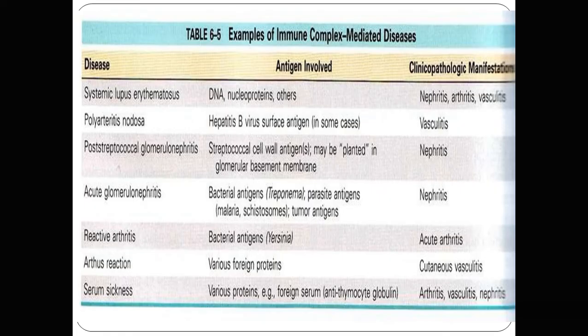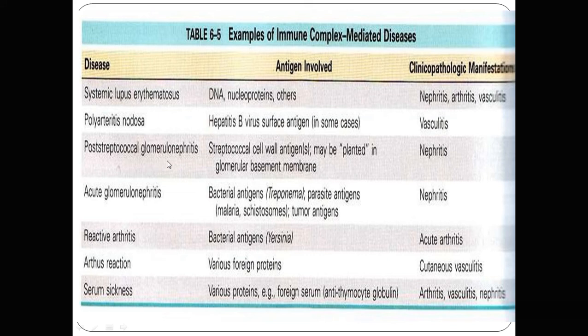So these are examples of various immune complex diseases. SLE, systemic lupus erythematosus: the antigen involved is the intrinsic or endogenous DNA antigen, leading to clinico-pathological manifestations in the kidney, joint and blood vessel: nephritis, arthritis and vasculitis. Another important disease is polyarteritis nodosa, PAN. Here the antigen involved is the hepatitis B virus antigen, which leads to vasculitis.